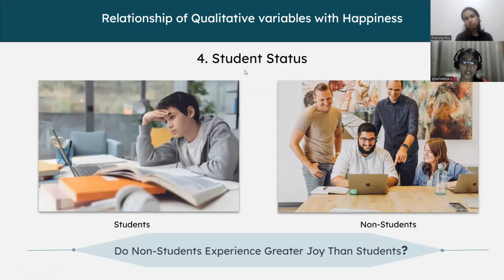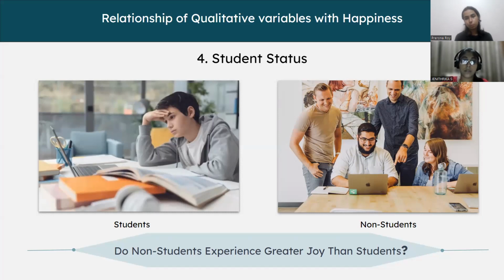The fourth variable here is student status. The mean happiness of the non-students was higher than that of the students. It is not a surprising thing that students feel the pressure. But the non-student category includes a lot of categories.